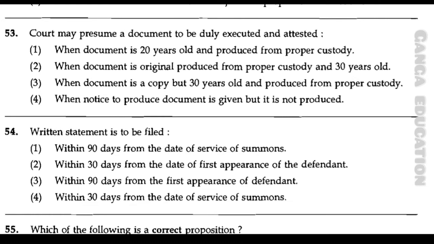When the document is a copy but 30 years old and produced from proper custody. Option number 4. When notice to produce the document is given but it is not produced. And the correct answer is option number 2. That is, when the document is original, produced from proper custody and 30 years old.